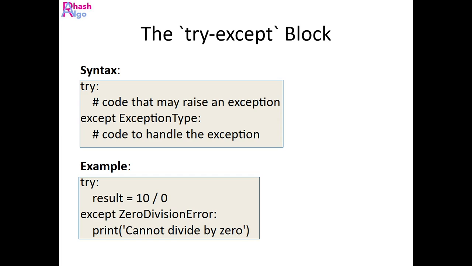Thinking that way, we put our code within the try section, which is the block after try and before the except keyword. So between try and except, we put whichever code we think may raise some exception or error.